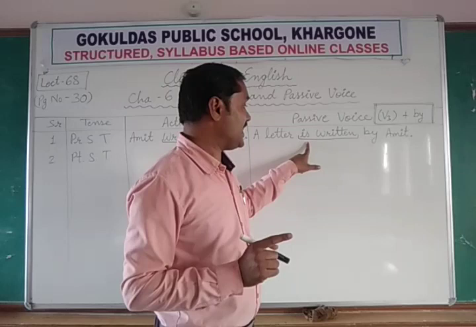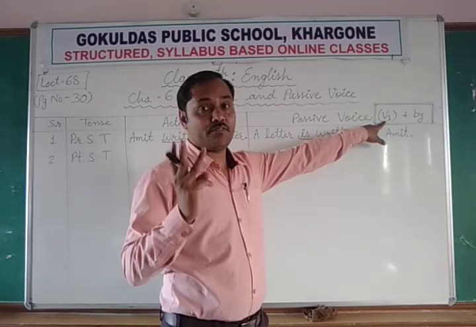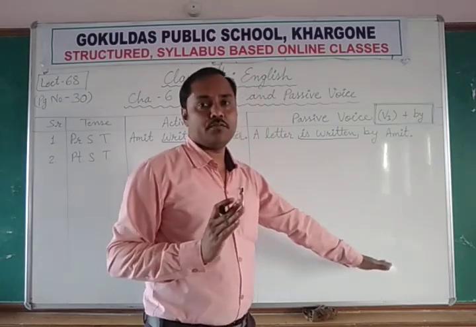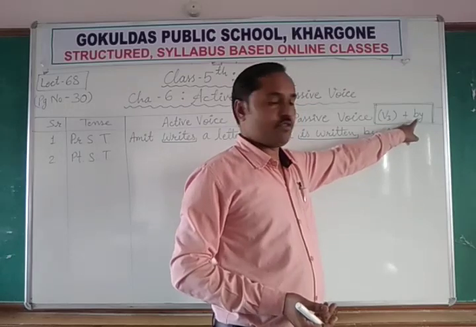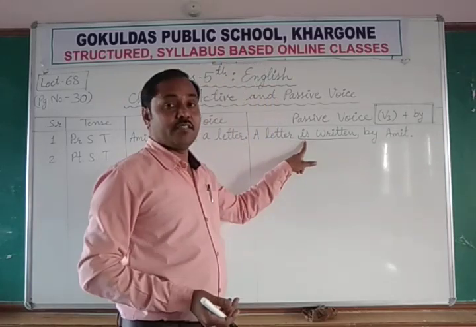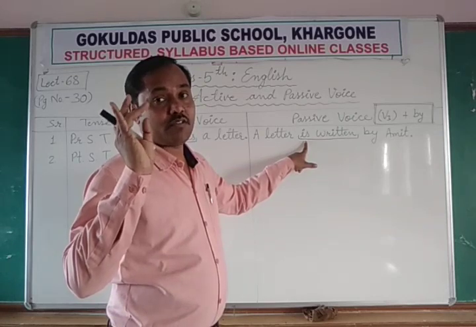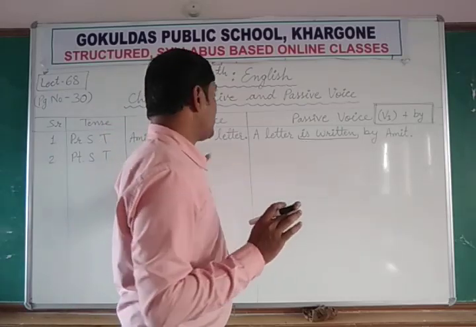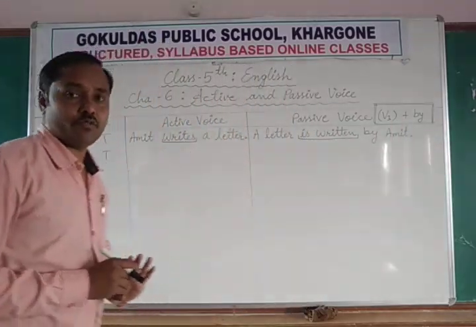So for singular we use is, and for written we always use the verb's third form, the past participle form of the verb, in all passive sentences which we are going to convert. And the preposition by is always used. So these two things are fixed in passive voice. Only the suitable form of be is changing: is, am, are, was or were, or has, have, had, all these things. So writes becomes is written by him, and by Amit, because Amit is a name, so it will not change.